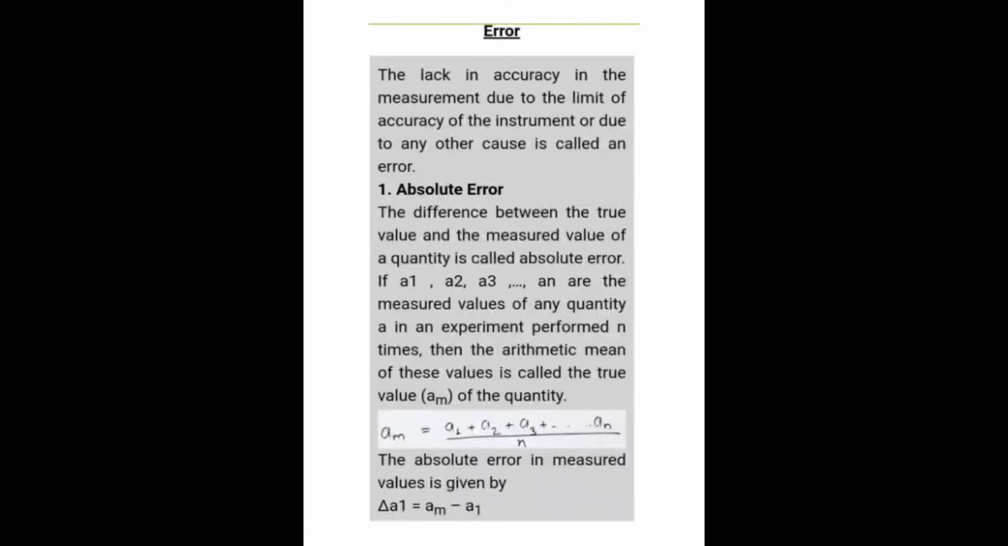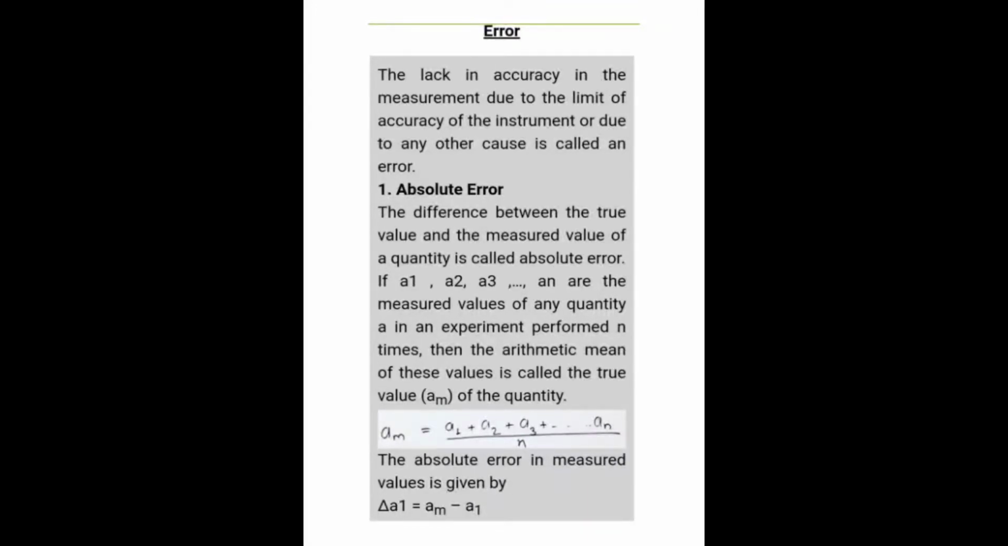Now error: the lack in accuracy in a measurement due to the limit of accuracy of the instrument or due to any other cause is called an error. Error can be subdivided into different types, like absolute error and relative error. One by one we will discuss now. Absolute error is the difference between the true value and the measured value of a quantity. So when you measure anything, that is your measured value, but what should be your actual value there, that difference will give you the absolute error.